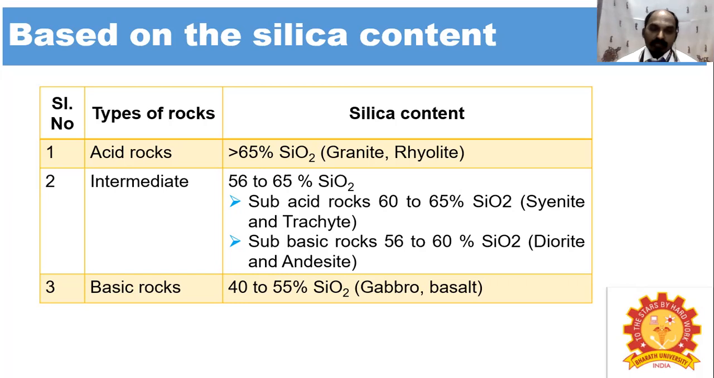The next one is basic rocks. The basic rocks generally contain a silica percentage of 40 to 55%. Gabbro and basalt are examples of basic rock.